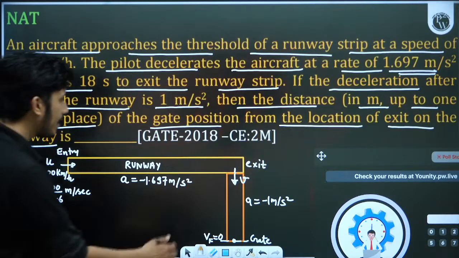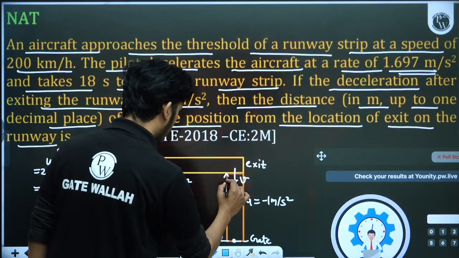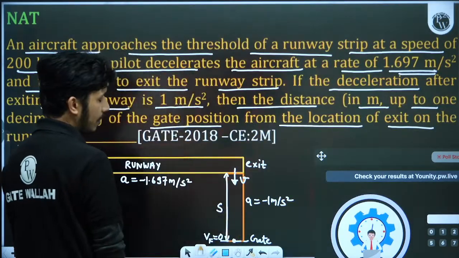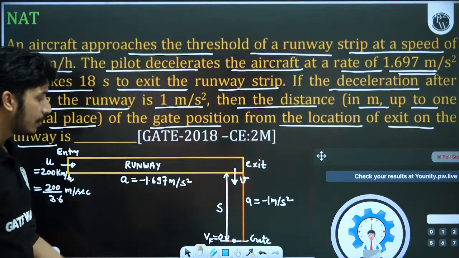So now it is asking this distance. What is this distance x? After exiting the runway, what is this distance x? X or s, you can say anything.